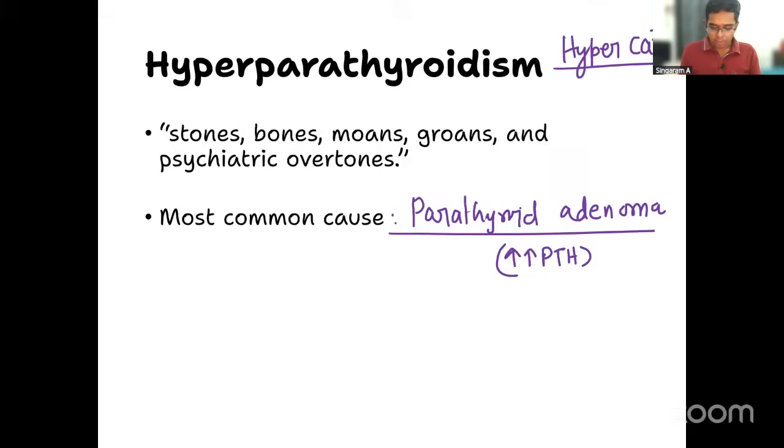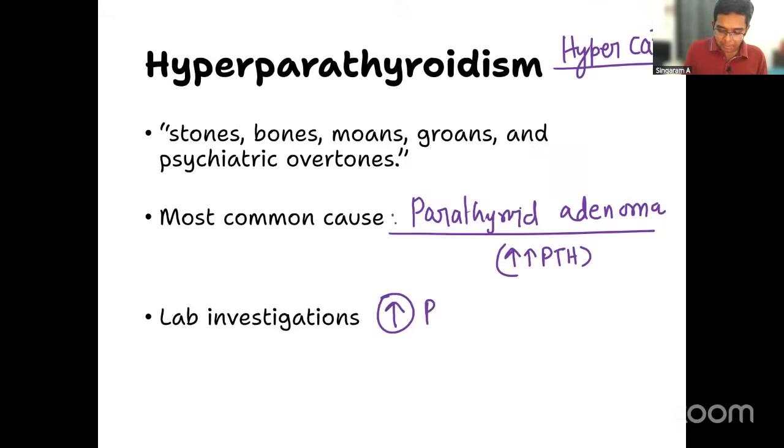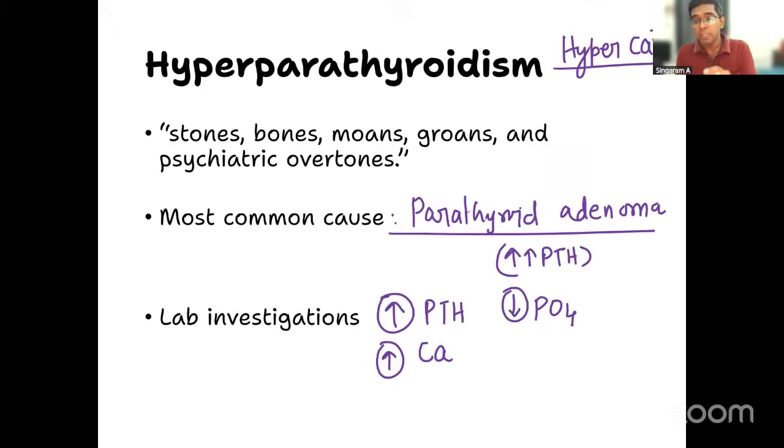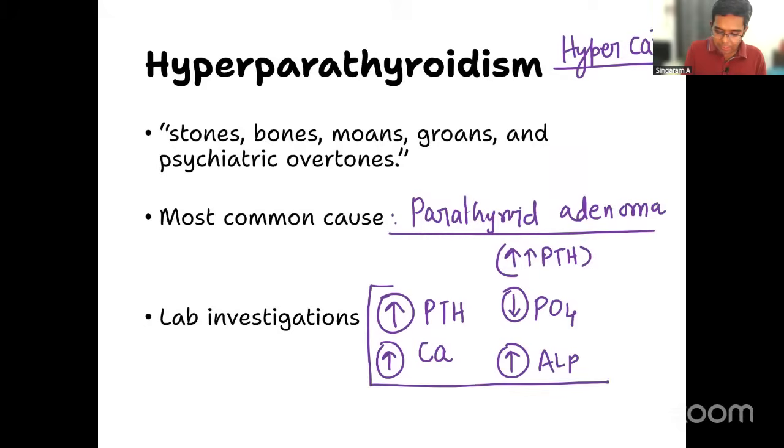If you do the lab investigation, of course, you are going to get increased levels of PTH and increased levels of calcium. What about phosphate? What will happen? Parathyroid hormone will excrete the phosphate, so there will be decreased levels of phosphate. And whenever bone erosion is happening, increased levels of alkaline phosphatase will be noted. This is the characteristic set of abnormalities you get in a typical hyperparathyroidism case.